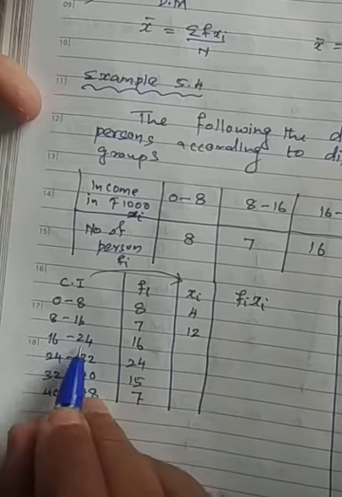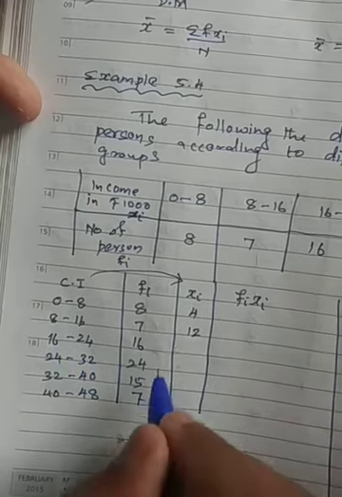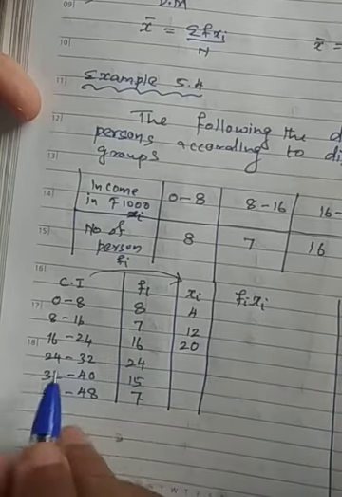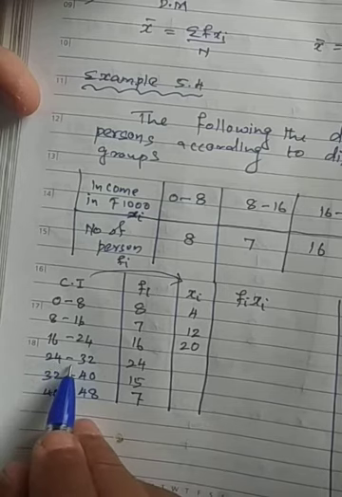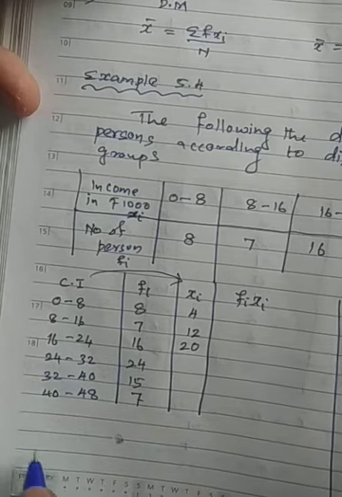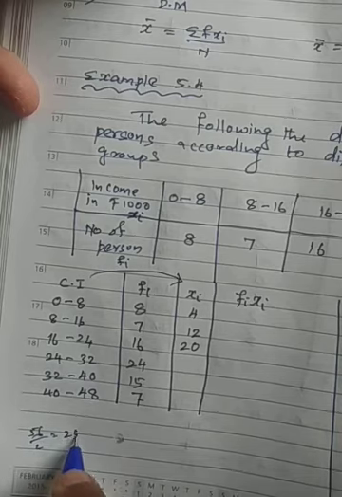Here 16 plus 24, how much is it coming? 40. 40 divided by 2, 20 will come. Similarly here 24 plus 32. 24 plus 32 is 56 will come. Half of 56 is how much? Half of 56, that is 2 twos are 4 and 16 is 28 will come.